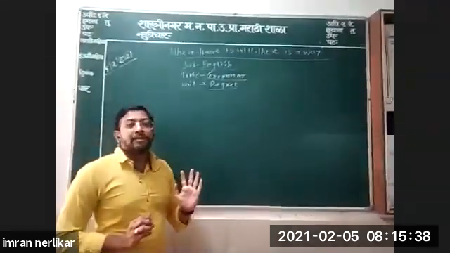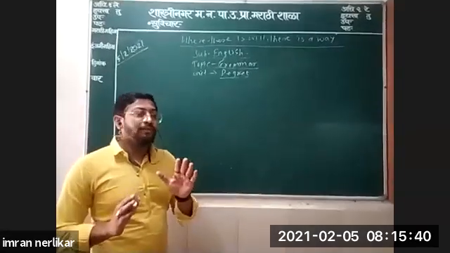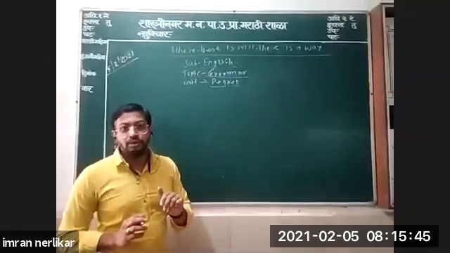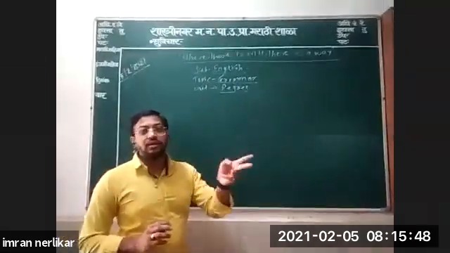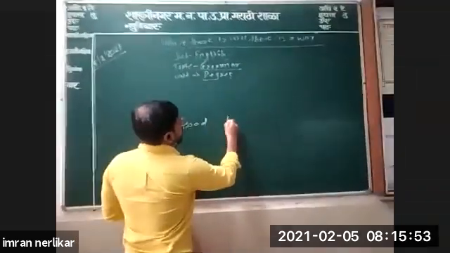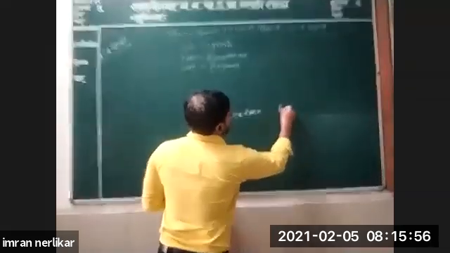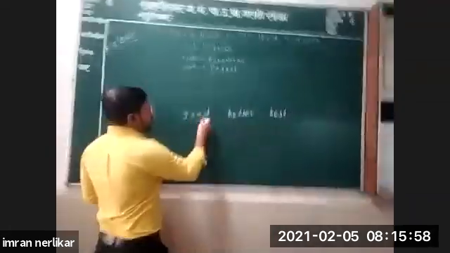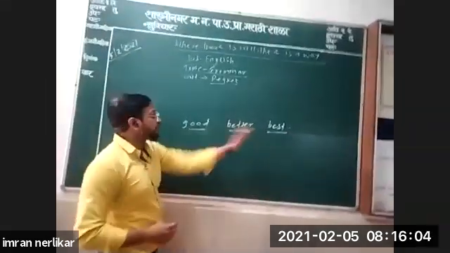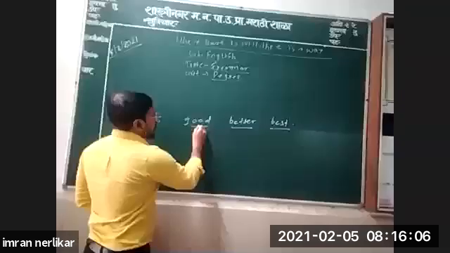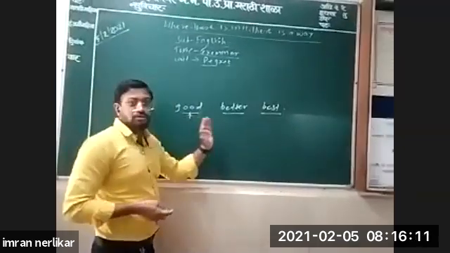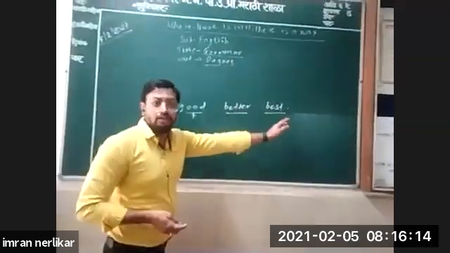For example, good, better, best. These are three forms of the adjective. First of all, you should know these forms of adjectives for comparison: positive, comparative, superlative.